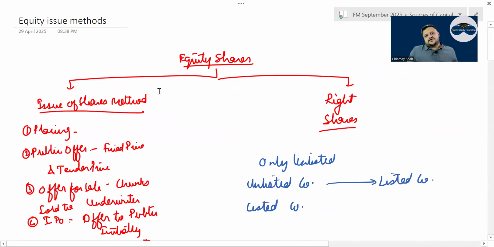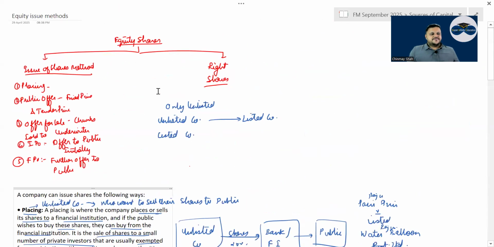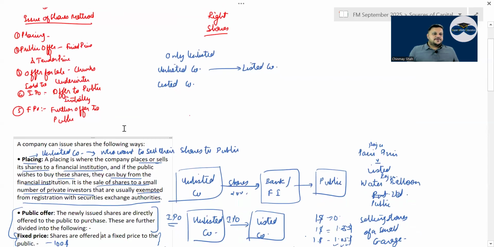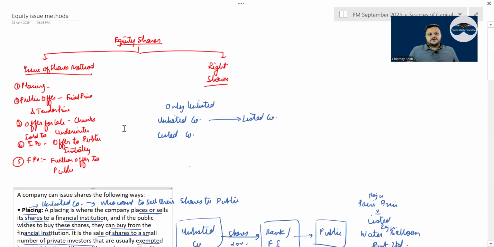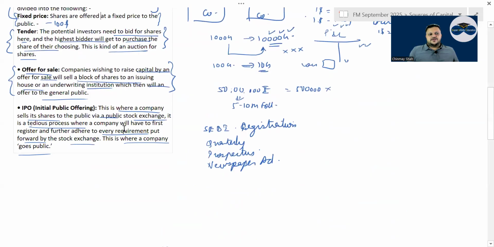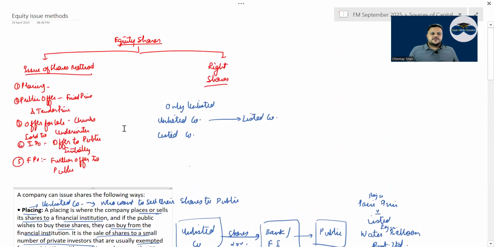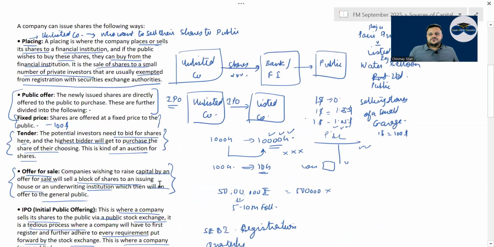Then you have got equity share. What are the types of equity share? You have the issue of equity share. What are the different types of raising equity? Placing, public offer, offer for sale, IPO, and FPO. That is further offer to public, correct? Or further public offer. IPO is initial public offer. FPO is further public offer, right? Then there is something called right shares, correct? For right shares there is a full-fledged calculation-based solution that is given to you, right?